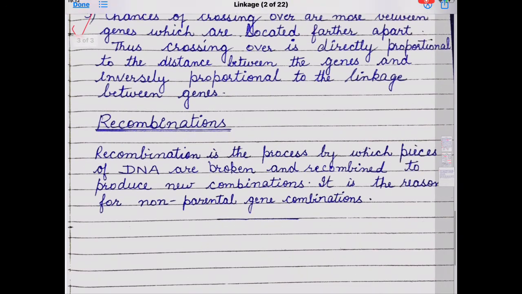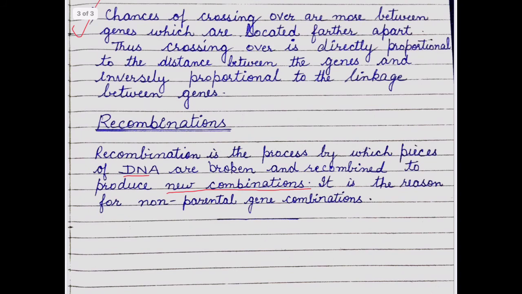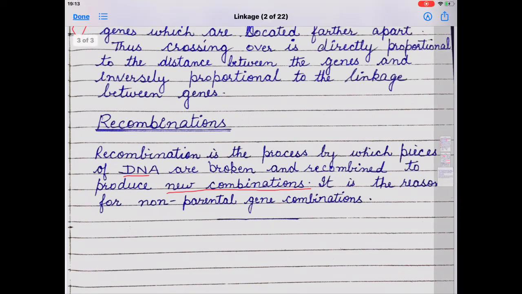Next, what is recombination? Recombination is the process by which pieces of DNA are broken and recombined to produce new combinations. It is similar to crossing over. During crossing over, exchange of genetic material occurs and a new combination or new character appears. It is the reason for non-parental gene combinations. Because of crossing over or recombination, new characters appear which are not already present in the parents. This is the reason for non-parental gene combination in the next generation.